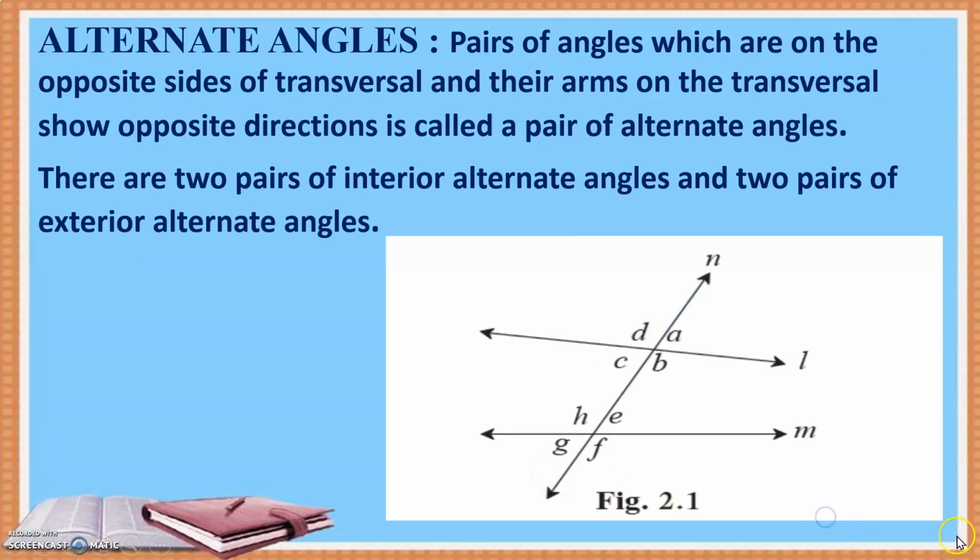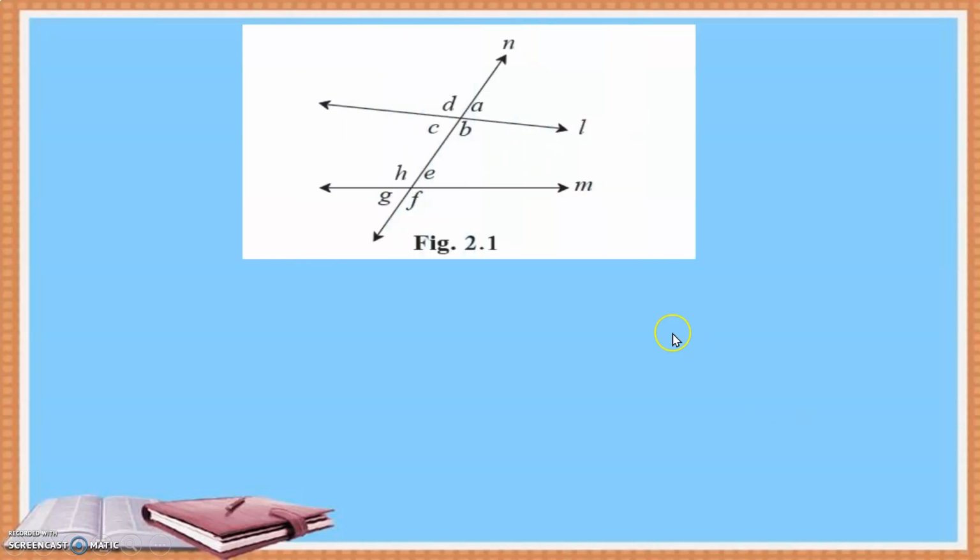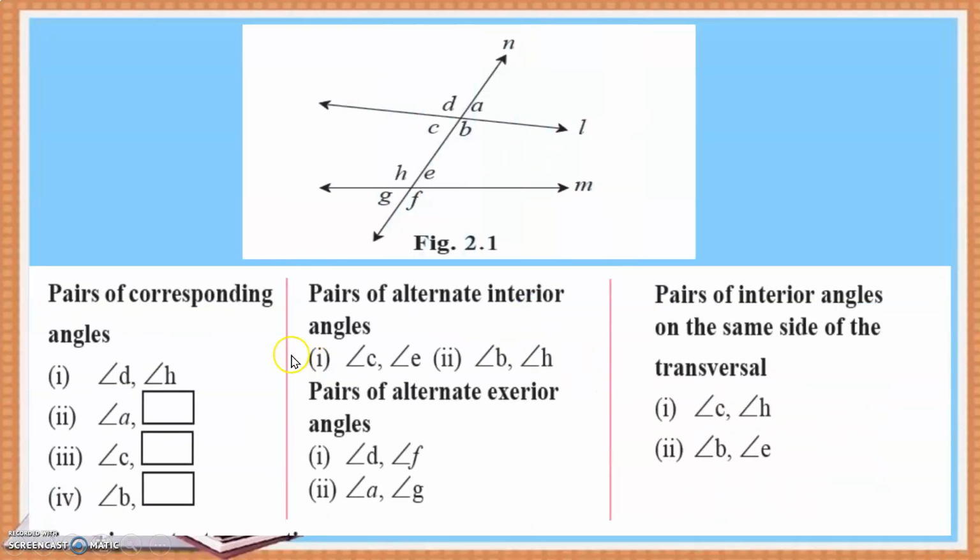Now with this, let us complete the activity that is there in the book. Now you should be able to answer this. Angle D and H are corresponding angles. D and H are corresponding. So A and it's top right. So top right, here it will be angle E. Angle C and angle G. Angle B and angle F. So by now you have understood this.